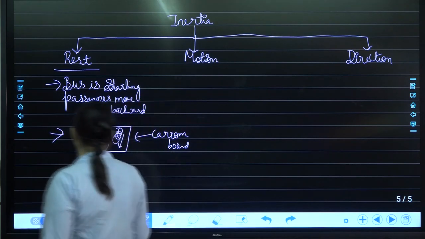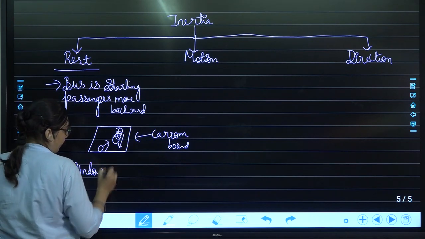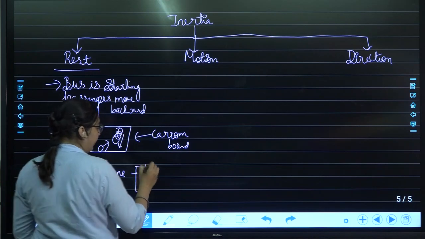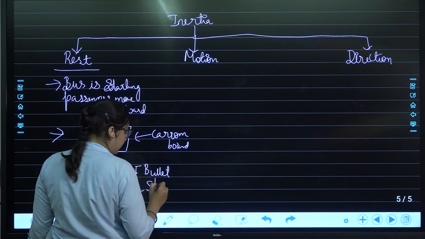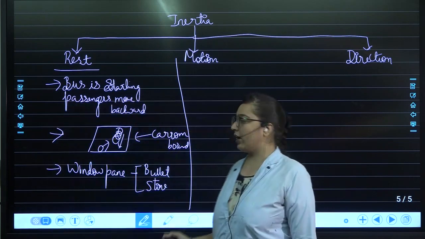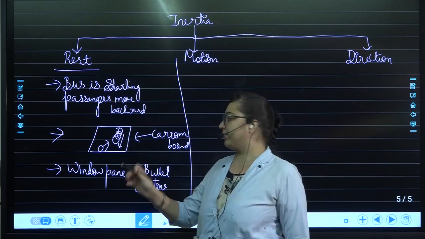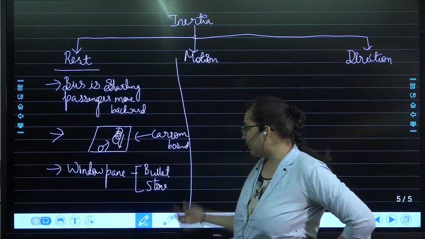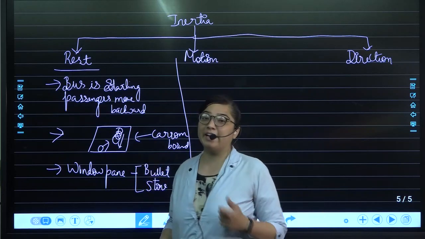The various other examples are given over here. For example, if this is the window pane, and a bullet hits that window pane, and even a stone is getting hit. A very nice example, a new example which you will find out. On a window pane, if a stone is hitting and if a bullet is hitting, then what is happening over here? When you hit it with a stone, it will get shattered into pieces. Coming to the bullet, will it get shattered into pieces?